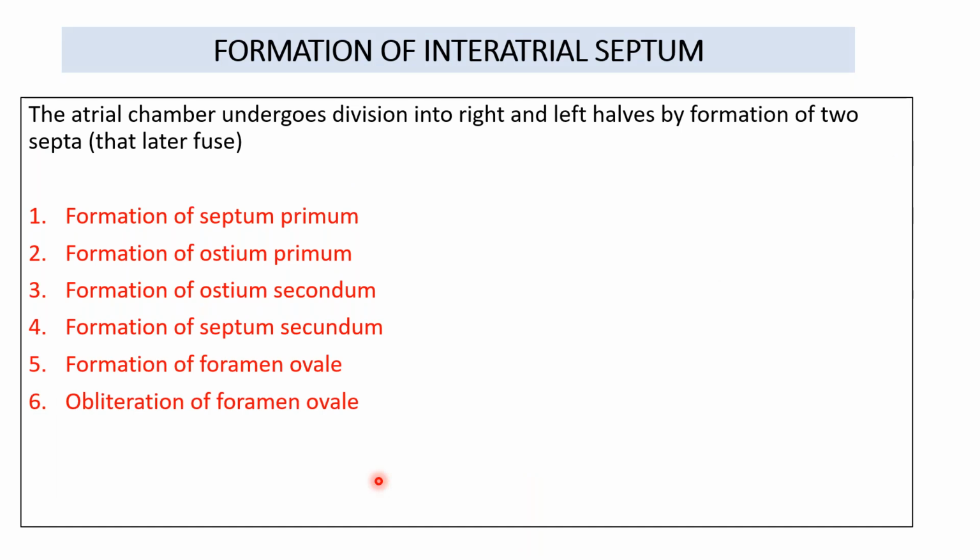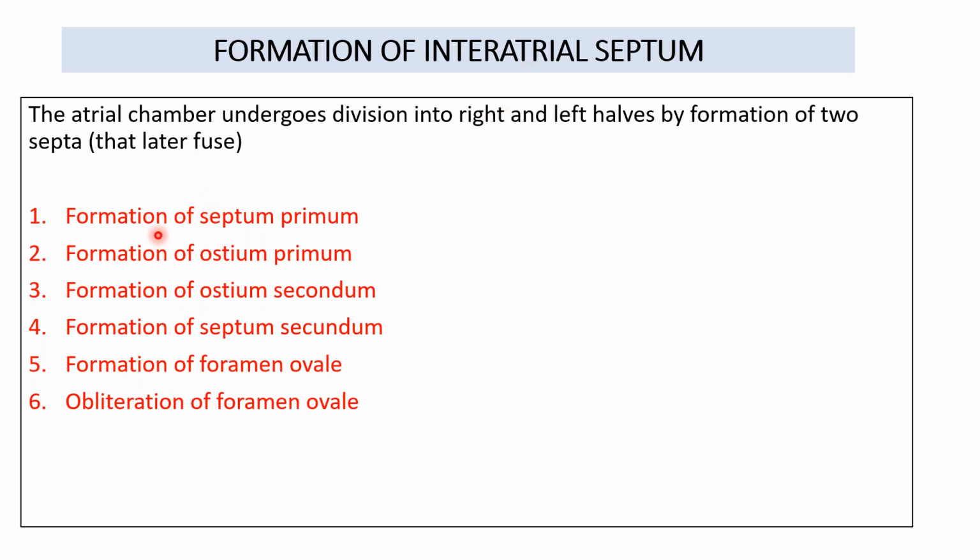So now coming to the most important part of our lecture, which comes as a question also, the formation of the interatrial septum. We know that the primitive atria has to be divided into a right atrium and a left atrium. This division is formed by the formation of the interatrial septum.